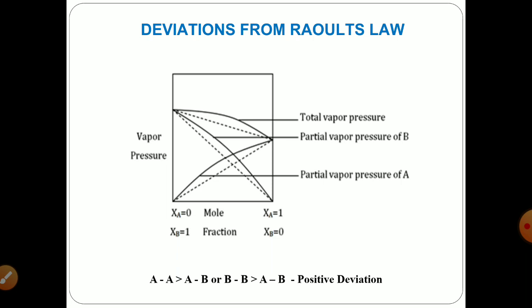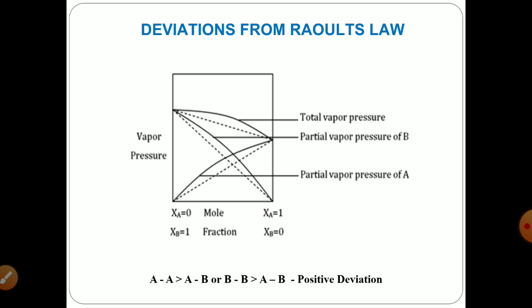This deviation happens in two ways, either a positive deviation or a negative deviation. Now if the adhesive forces are less than cohesive forces, here you are having adhesive forces between component A and component B and the cohesive forces between component A and component A.